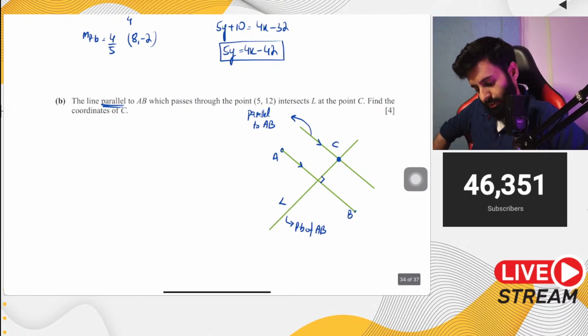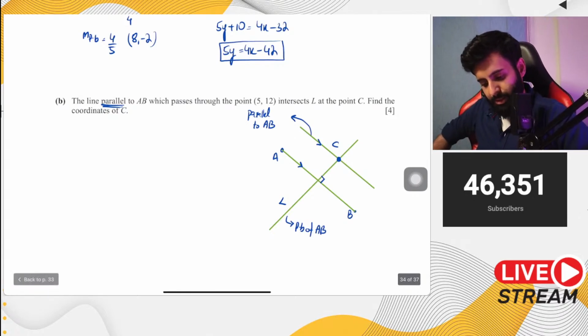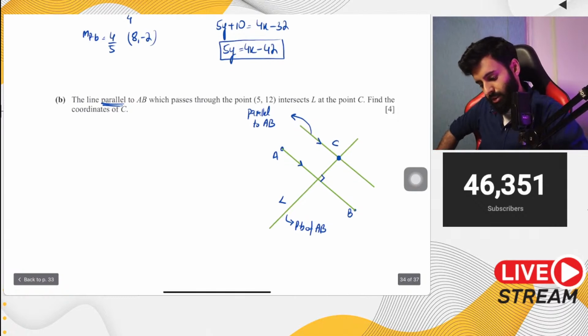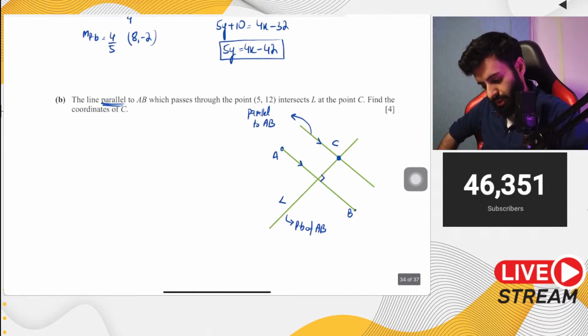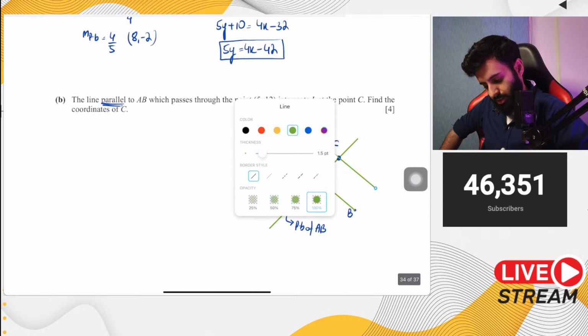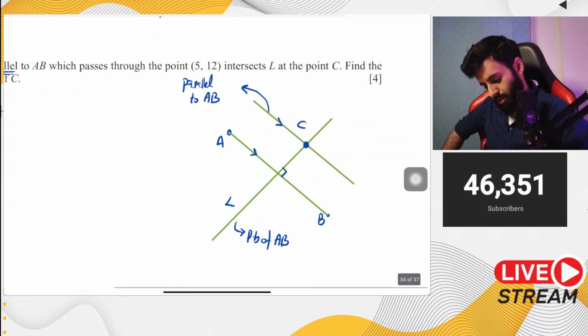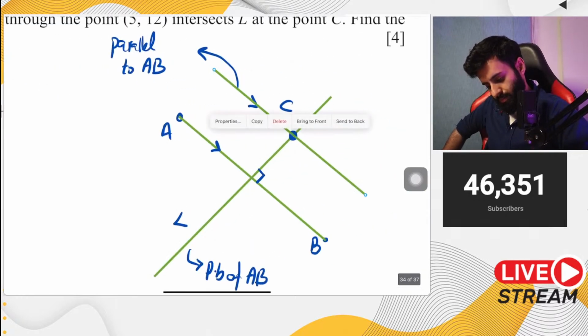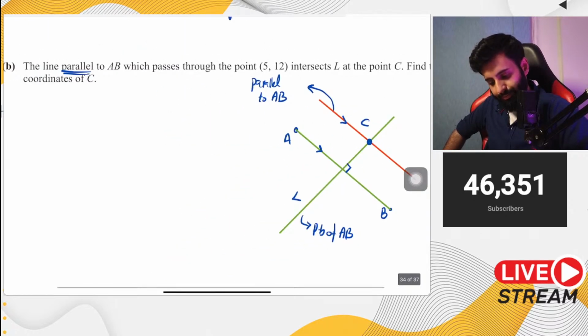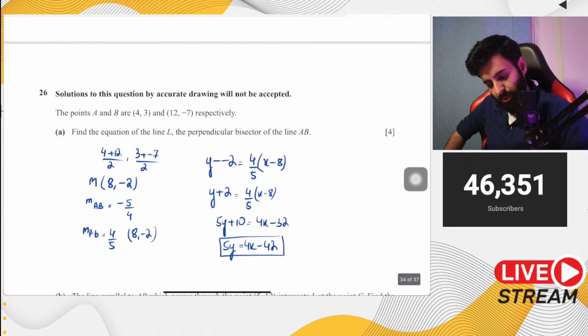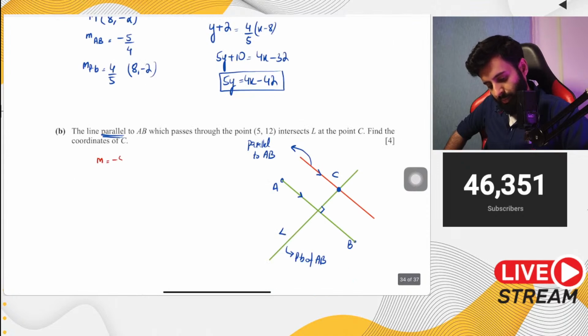Okay, so now let's solve this. So basically, if you have a line which is parallel to AB, that means the gradient of this line... Let's color code it. Let's color this red. So that means the gradient of the red line that we have over here will be the same as the gradient of AB, which turned out to be -5/4. And the point through which this line is passing is 5, 12.